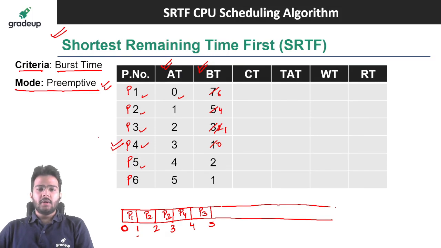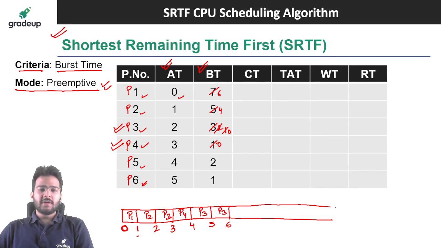Clear? Now at 5 units of time, P6 process has also arrived, right? And the burst time is 1. So now if you compare the burst time of all the processes, you will find that P3 and P6 are having the same burst time, that is 1, right? So we are going to schedule P3 now because that is having the lower process number. So 5 plus 1 it will be 6, and here I can make it 0. P3 has completed its execution, right?